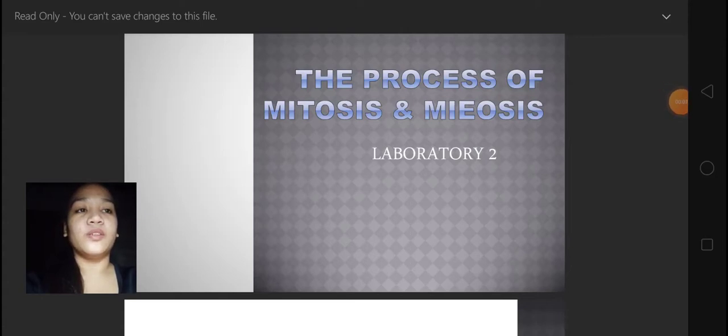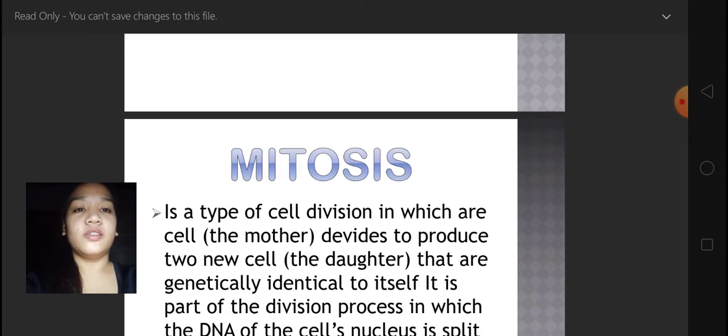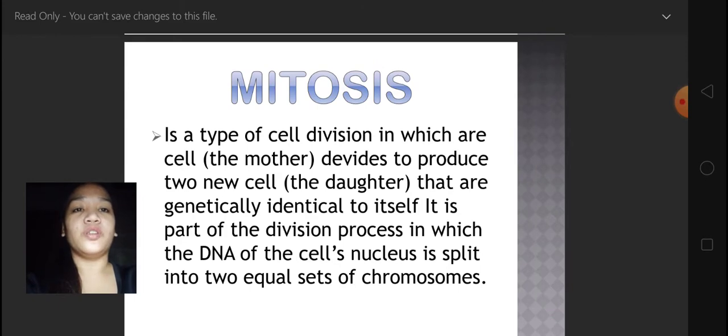Process of mitosis and meiosis. Mitosis is a type of cell division in which our cell, the mother, divides to produce two new cells, the daughters, that are genetically identical to itself. It is part of the division process in which the DNA of the cell's nucleus is split into two equal sets of chromosomes.